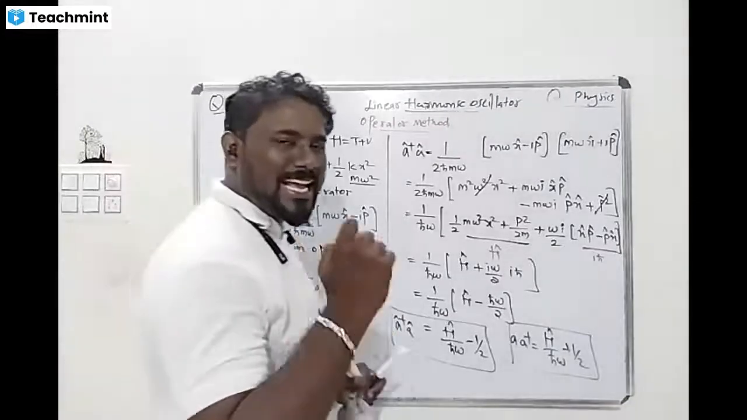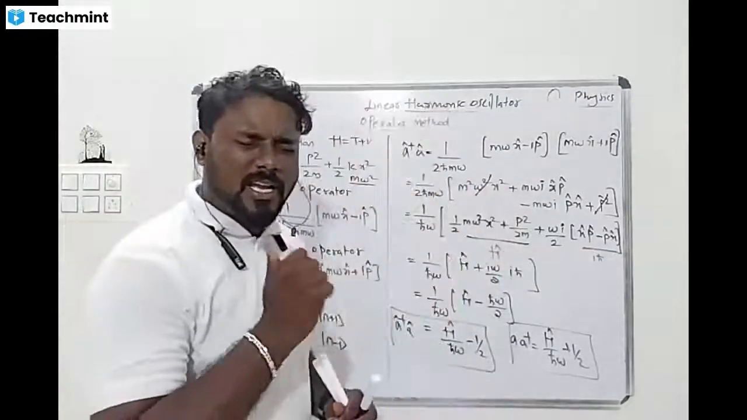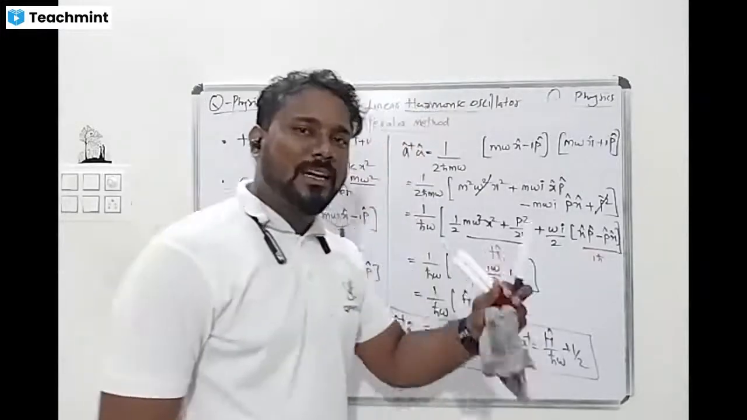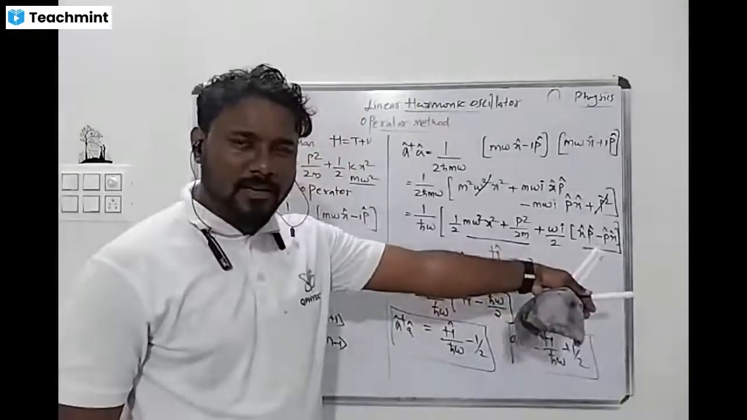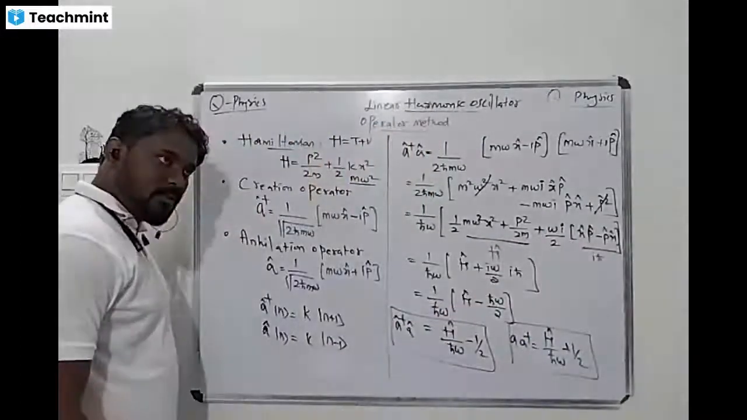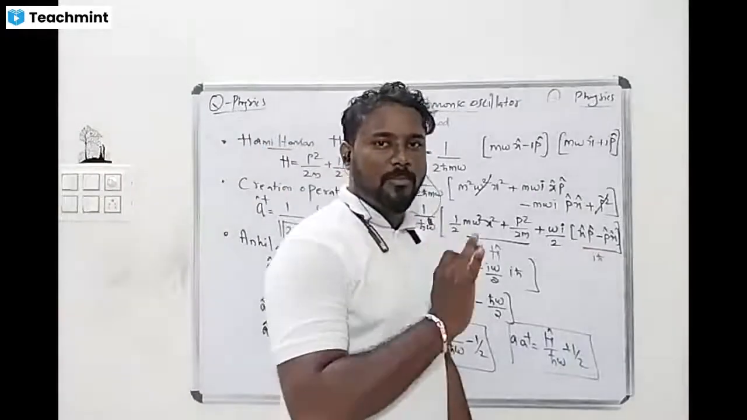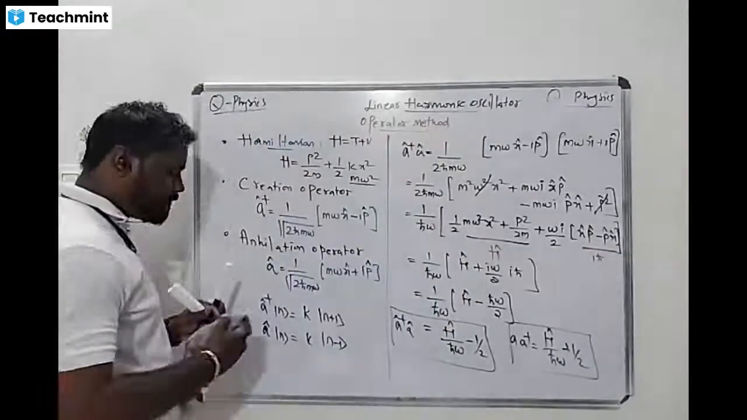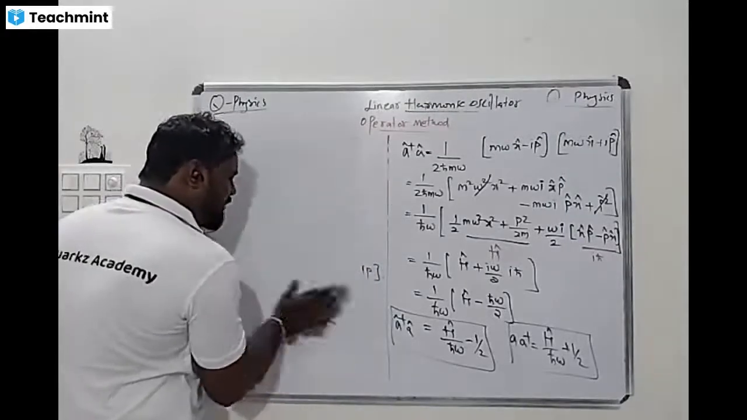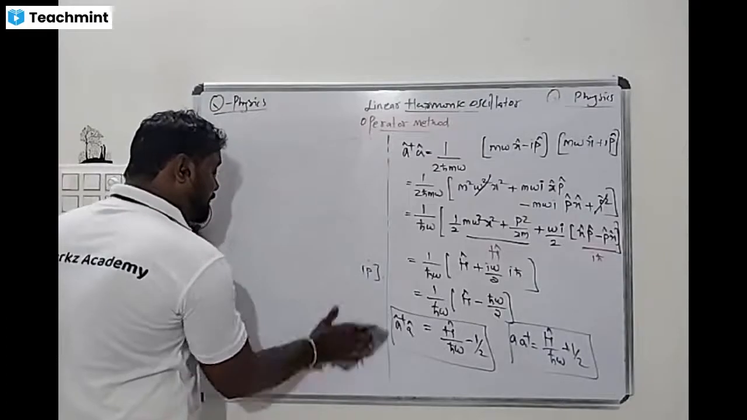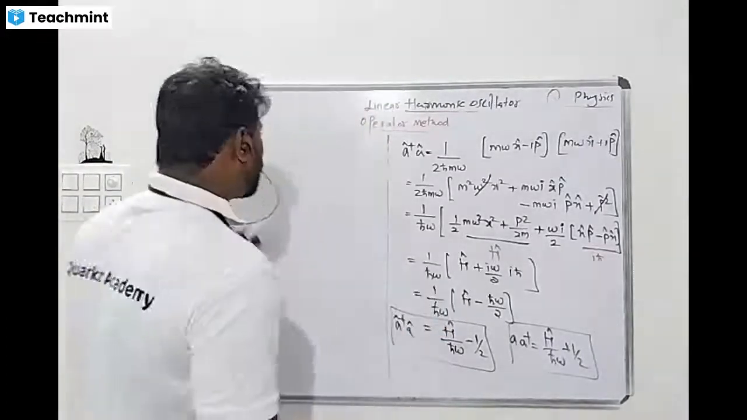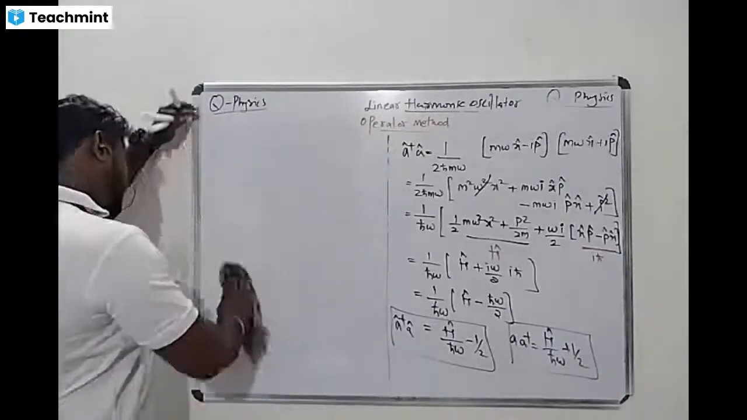Now tell me, A dagger A: H by ħω minus 1 by 2. A A dagger: H cap divided by ħω plus 1 by 2. Yes, ma'am, that's good. Vimala ma'am, are you there? Yes, tell me ma'am. What is that A dagger formula? H cap divided by ħω plus 1 by 2, sir.